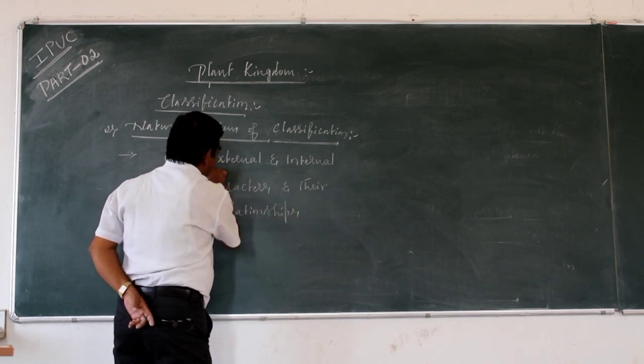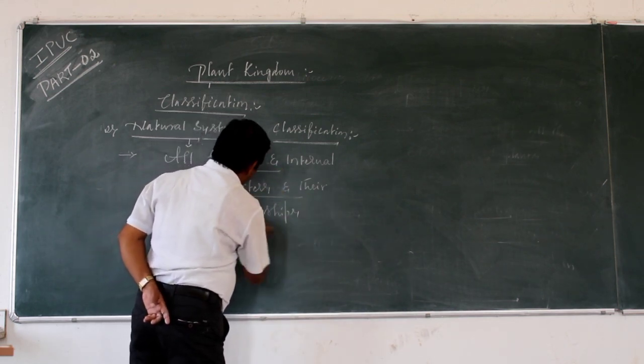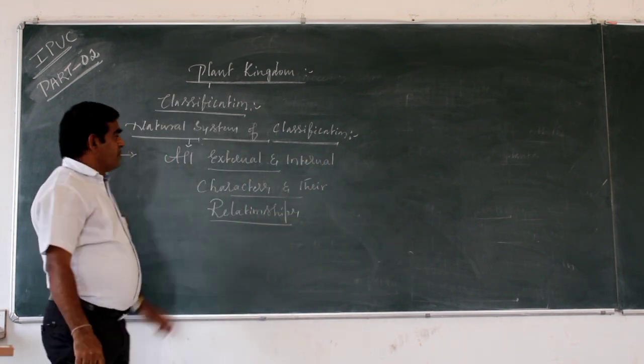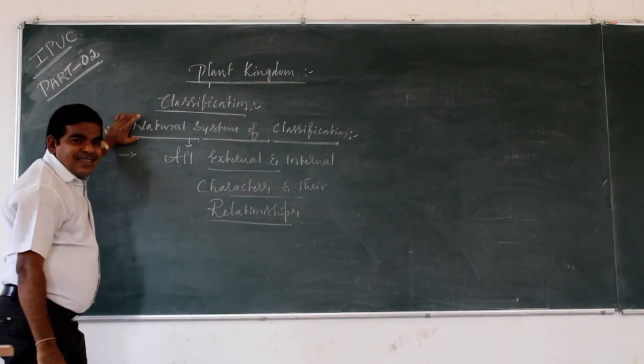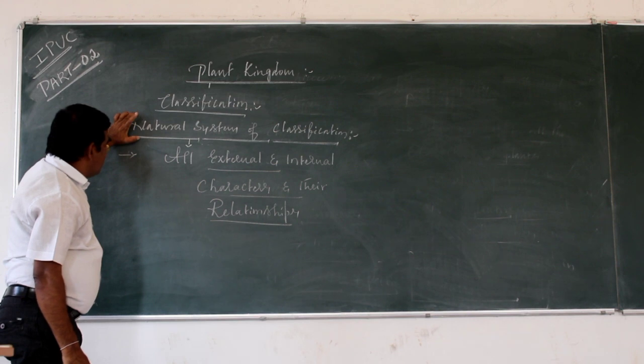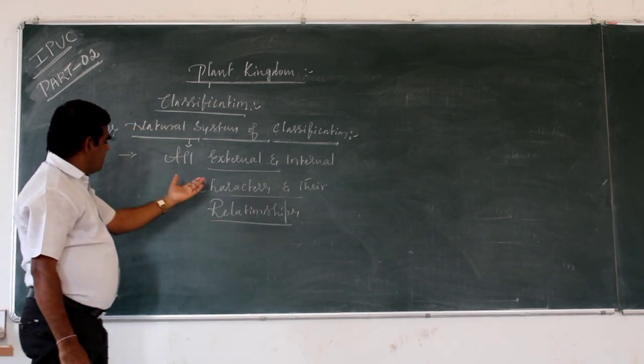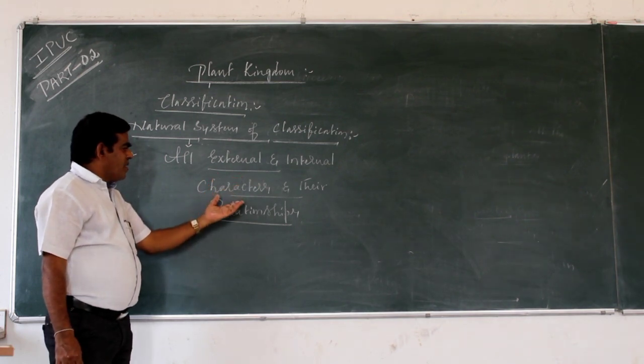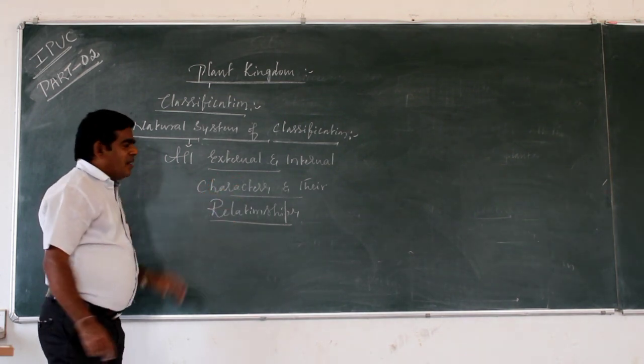This is the first one. In the natural system of classification, the taxonomists consider all external and internal characters and their relationship.